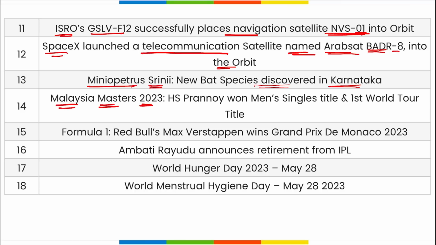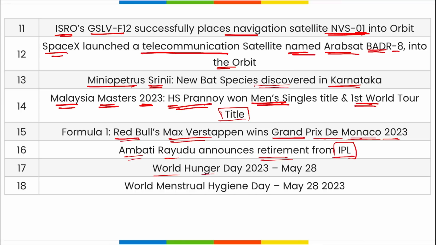Malaysia Masters 23 was held and HS Pranoy has won the men's singles title and the first World Tour title of his career. Then Red Bull's Max Verstappen has won the Grand Prix de Monaco for 2023. Ambati Rayudu has announced his retirement from IPL. World Hunger Day is observed on 28th of May and World Menstrual Hygiene Day is also observed on 28th of May.